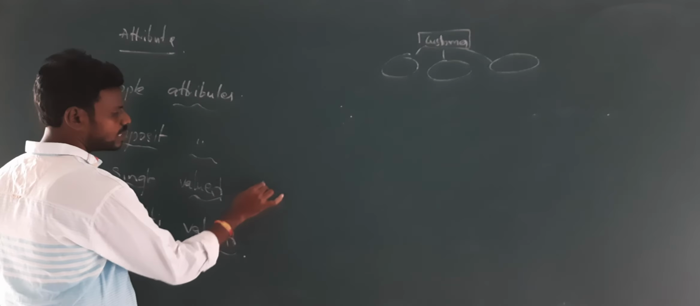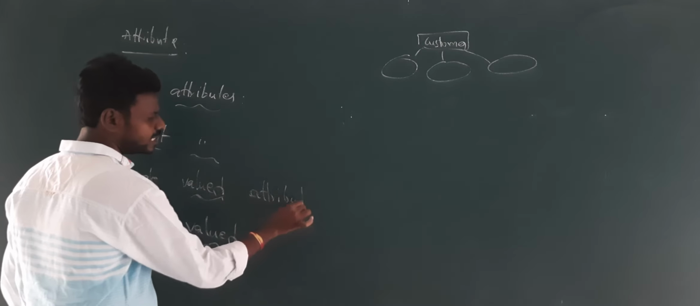And after this we have single valued attributes and multi valued attributes. What do you mean by single valued attributes? Single valued attributes are the attributes in which we can enter only one value, and multi-valued attributes are the attributes in which you can enter multiple values.